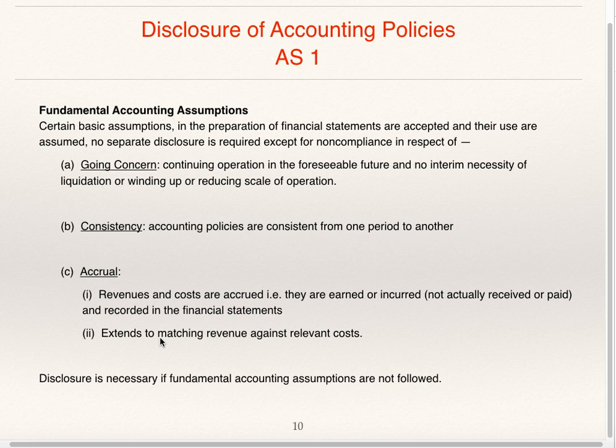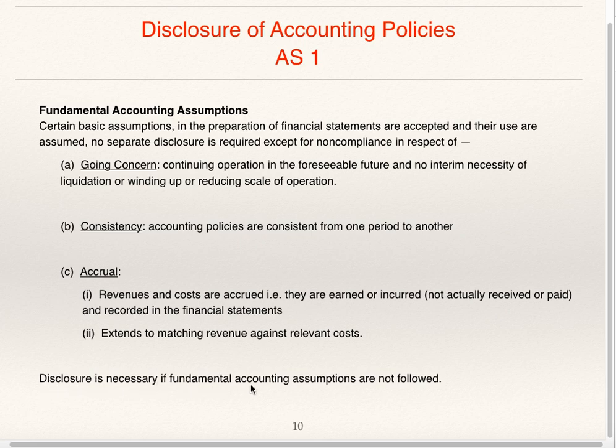So even if money is not spent for an expenditure or cash is not received, it is to be recorded in the period. That is as per the accrual concept. That is the reason why you have outstanding and prepaid expenses as well as incomes in the accounting statement. Income and expenditure of the current accounting period only is to be considered while preparing the profit and loss account as per the accrual concept.